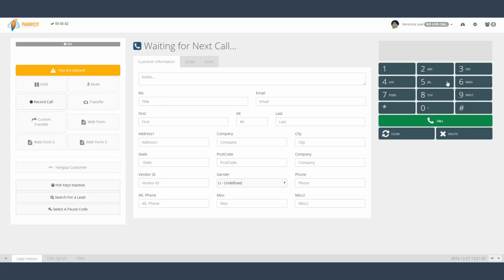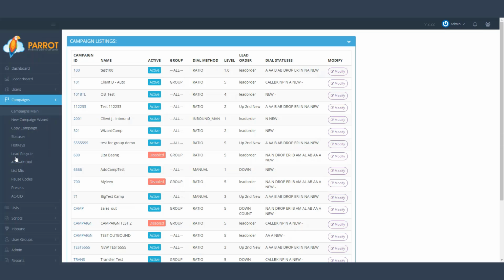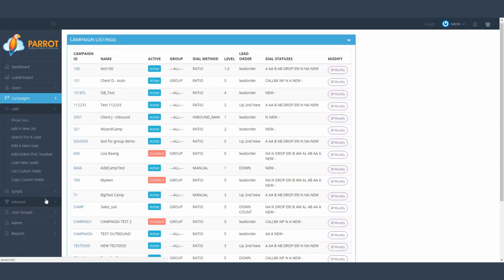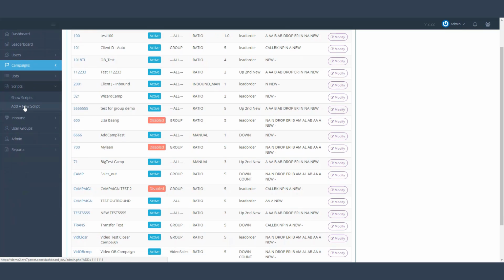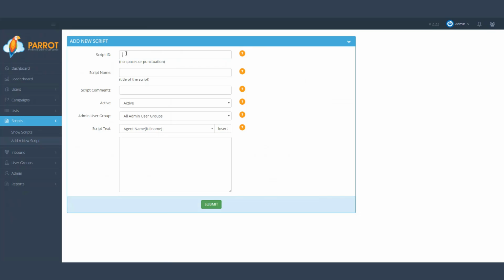So then I'm going to go ahead and log out and show you what an inbound script looks like. I would go back to your Scripts tab, select Add a New Script, and this ID is going to be inbound. The difference between an outbound and inbound script is you can actually have multiple inbound scripts. And I'll show you why in a moment. I'm going to name this inbound script.